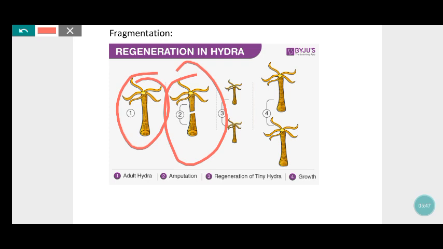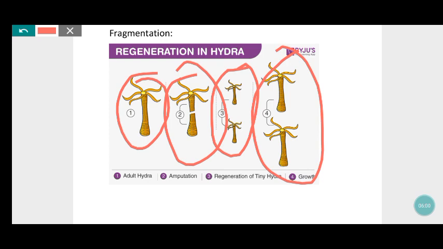Third, regeneration of tiny hydra. The divided parts will become two different cells, so it will be small. Then it will grow as an adult hydra. This is fragmentation. The process involved in fragmentation are adult hydra, amputation, regeneration of tiny hydra, and growth.